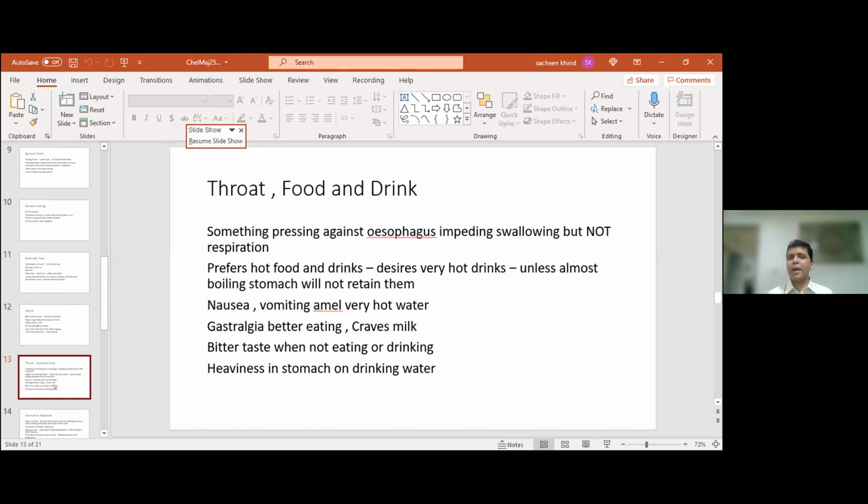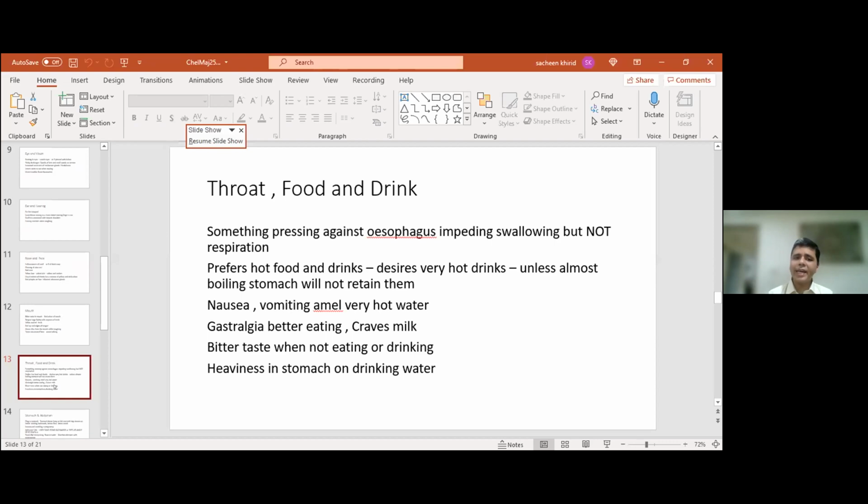Gastralgia, that is stomach pain, is always better by eating, and they have a strong craving for milk, a very, very important symptom. Now, gastralgia better by eating. There are some people of acid peptic disease who distinctly are always hungry. And in fact, many of them don't even realize that they keep eating more and more because without eating, they keep feeling the pain in the stomach. And Chelidonium becomes one of the most important remedies for this.